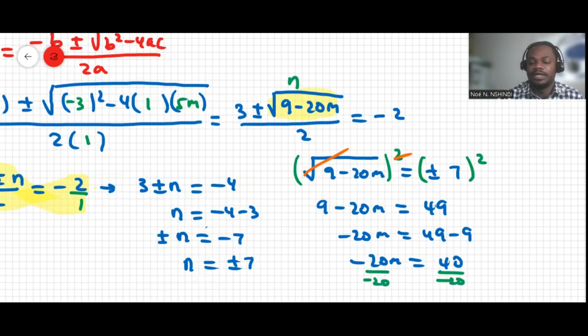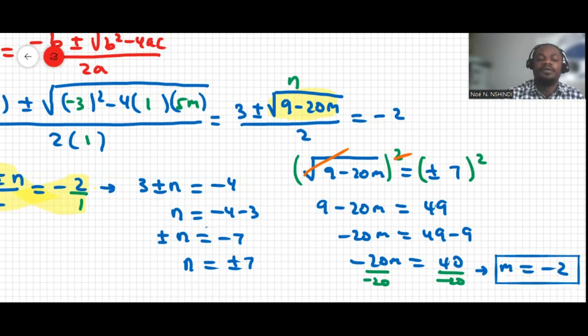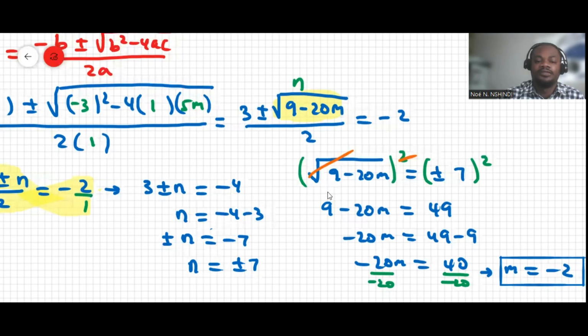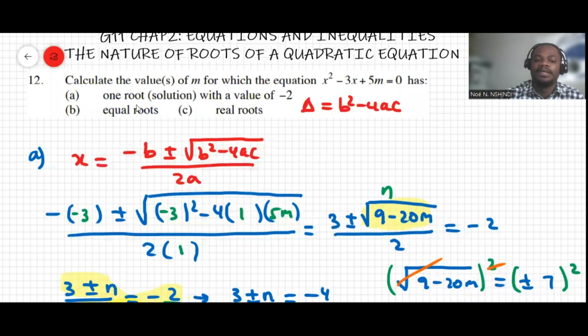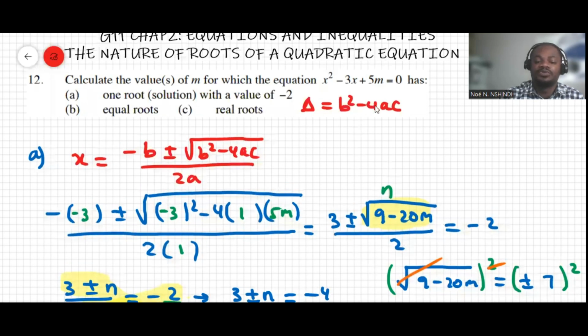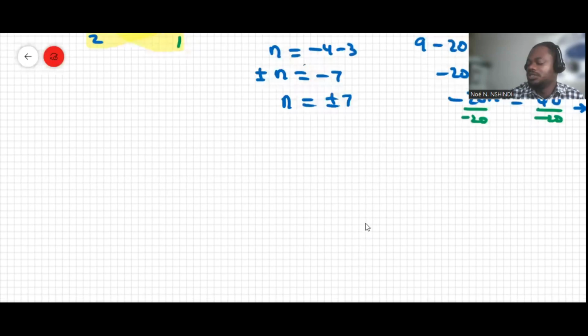And then we get m equal to -2. So m has to be equal to -2 in order to have only one root equal to -2. Okay. Now the following question says equal roots. Equal roots simply means we're going to make the discriminant equal to 0. So for equal roots, 9 minus 20m, which is the discriminant, equals 0.